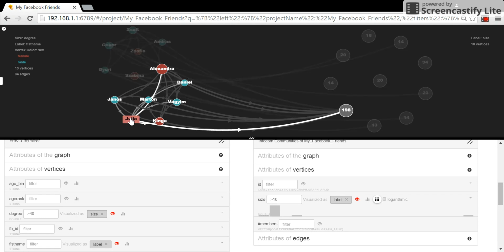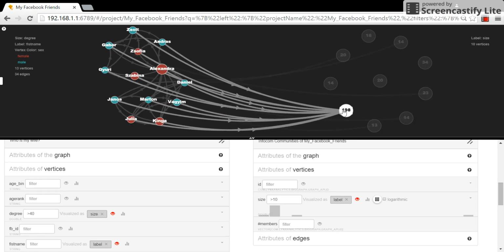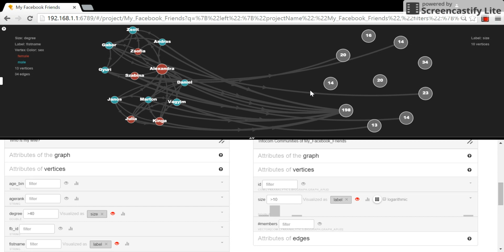But the girls, if I check all the girls, they are participating only in my university community. So if this is the case, it is very, very likely that the good candidate for being my wife is not Alexandra with the highest degree, but Sabina with the highest number of communities.